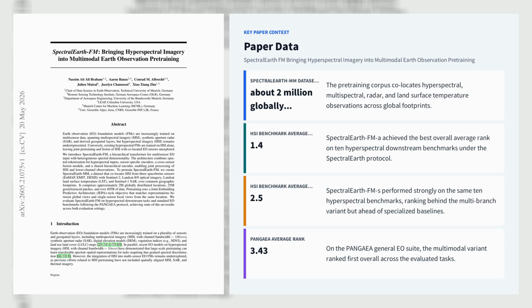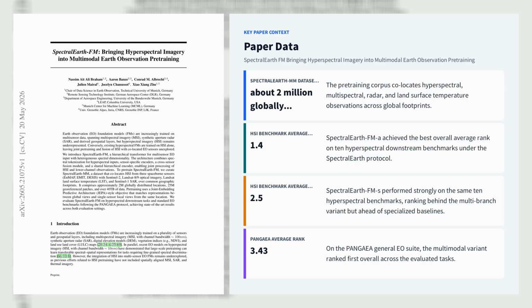Let's explore the second paper, SpectralEarth-FM, bringing hyperspectral imagery into multimodal Earth observation pre-training. SpectralEarth-FM is the first multi-sensor Earth observation foundation model to bring spaceborne hyperspectral imagery into joint pre-training with multispectral imagery, synthetic aperture radar, and land surface temperature. Its key novelty is a hierarchical transformer that preserves hyperspectral structure through sensor-specific spectral tokenization, then fuses modalities with projected attention before a shared Hiera trunk.